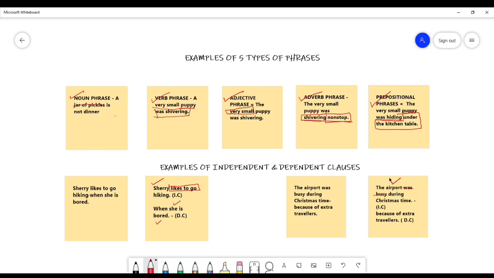And again, to recap, remember that a sentence can be formed by combining an independent and a dependent clause, or two independent clauses. You can never have a sentence that contains two dependent clauses. It's extremely important to remember that.